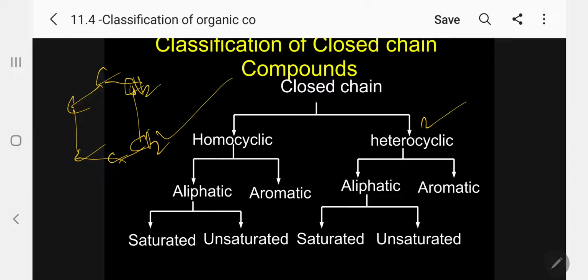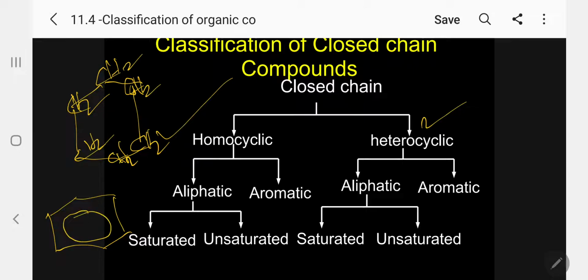So that is cyclohexane. Kindly follow. When writing conventionally, we do not write the CH2. We will simply write this, which is cyclohexane. Suppose you want to mention it is benzene, you will put a circle inside. So cyclohexane is homocyclic.